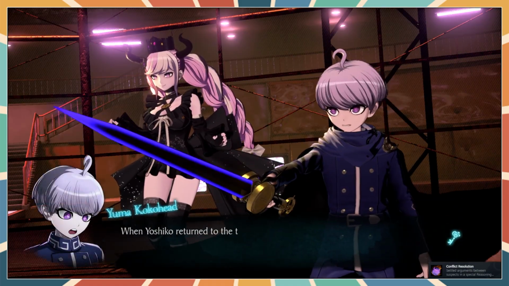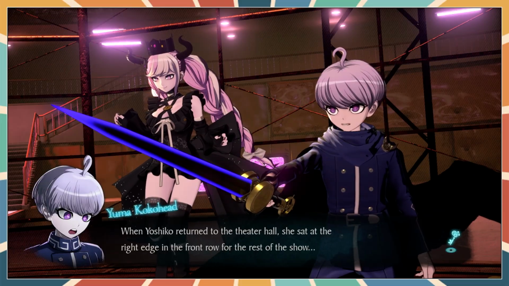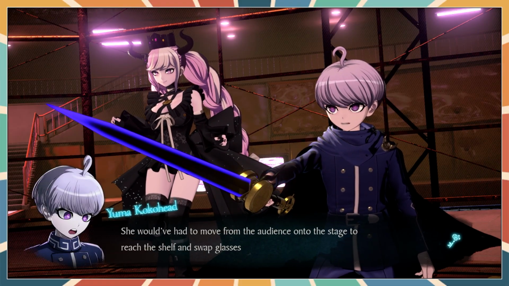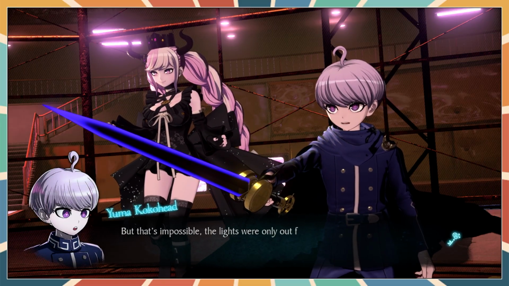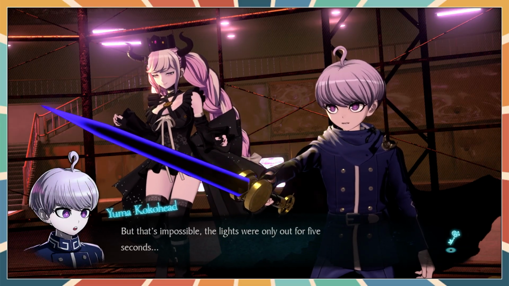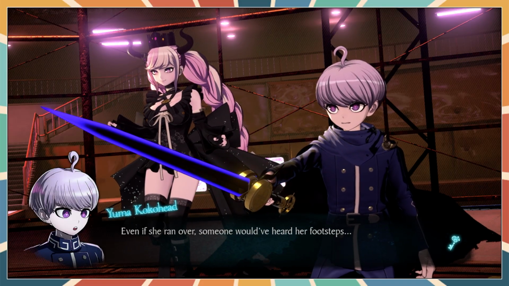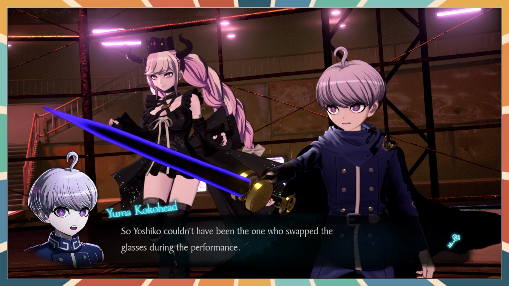When Yoshiko returned to the theater hall, she sat at the right edge in the front row for the rest of the show. She would have had to move from the audience onto the stage to reach the shelf and swap glasses. But that's impossible. The lights were only out for 5 seconds. Even if she ran over, someone would have heard her footsteps. So Yoshiko couldn't have been the one who swapped the glasses during the performance.